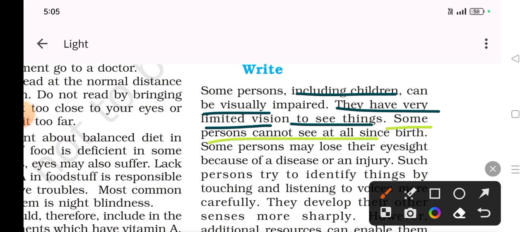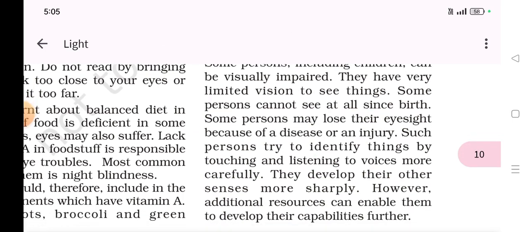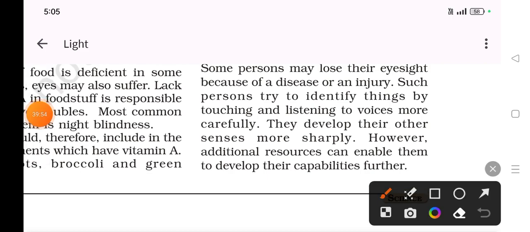Some persons cannot see at all since birth. Some persons may lose their eyesight because of any disease or injury. Such persons try to identify things by touching and listening to voices more carefully. They develop their other senses more sharply. So these people know the importance of eyes.